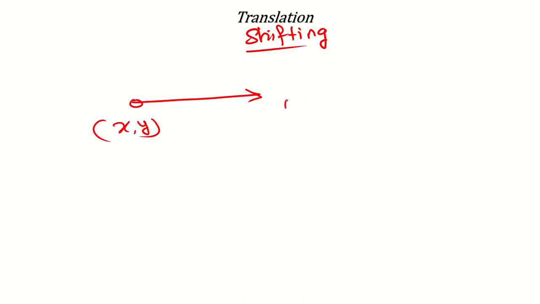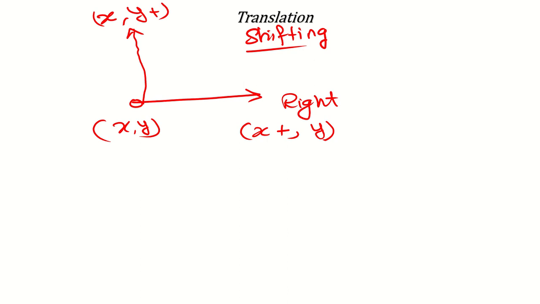Okay, this is also one of the easy topics of your lessons. Translation means shifting. So how can you shift? You can shift in 4 directions. Suppose you are here at x, y. If you shift right, then the value of x will increase and the value of y will remain the same. If you go up, then the value of x will remain the same and the value of y will increase.